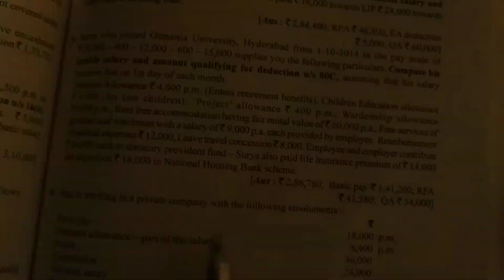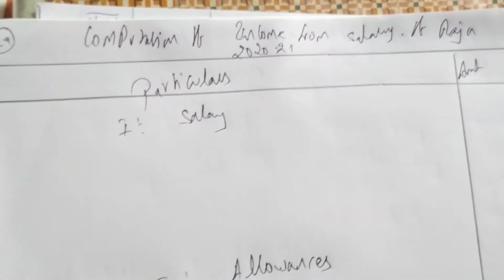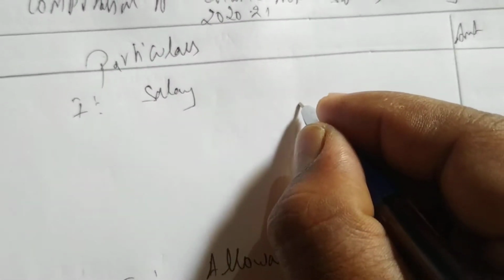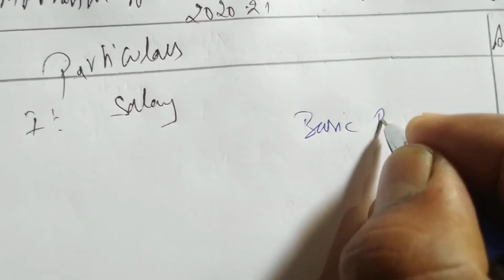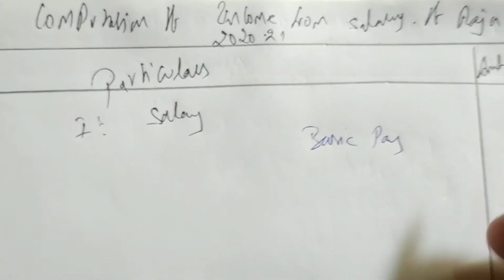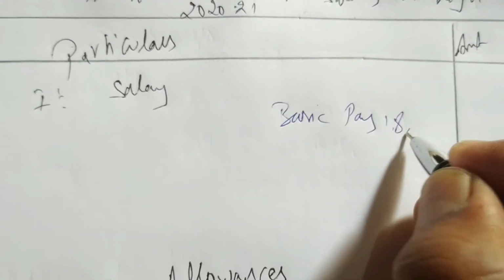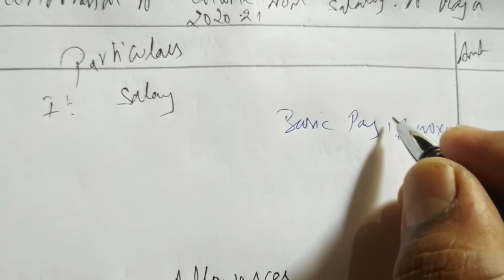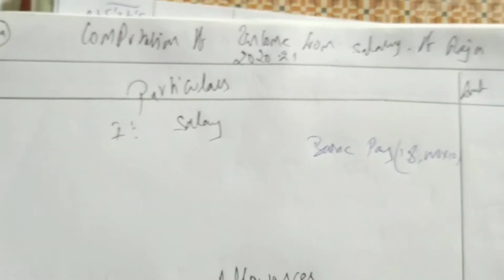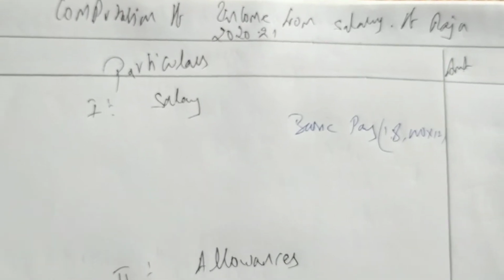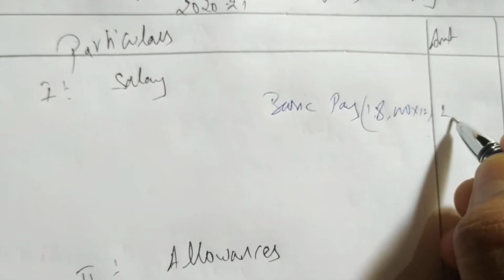So first is the basic pay, 18,000 per month. We'll write basic pay. How much is basic pay? 18,000 into 12 months. We take 18,000 into 12 and get 2,16,000 as basic pay. Done.